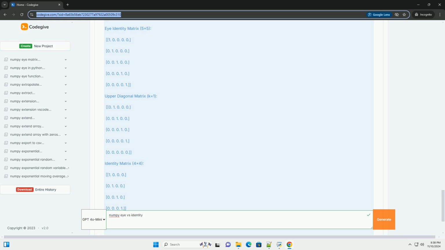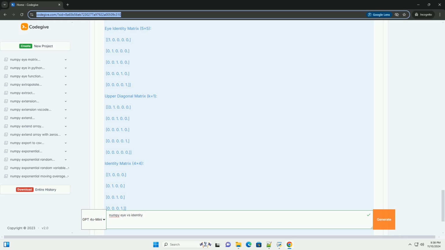numpy.identity. The numpy.identity function creates a square identity matrix, which means the number of rows must equal the number of columns. It is a more straightforward way to create an identity matrix when you only need a square matrix. Syntax: n, the number of rows and columns in the output matrix. dtype, the desired data type of the output array, optional. Example of numpy.identity.